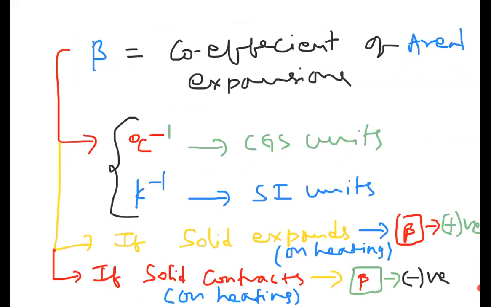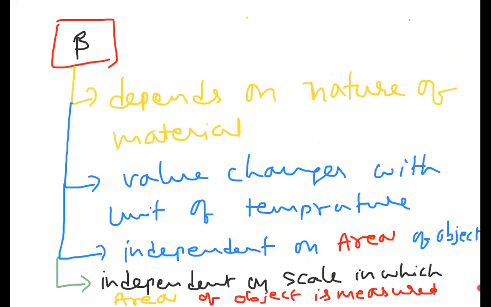When area expands, that means area increases, then beta is positive. If area decreases, then it is negative. So beta depends on what factor? The nature of the material. Every material has its own beta value. Iron has one value, copper has another beta value, like that. The value changes with unit of temperature, and is independent of the area of the object and independent of the scale in which the area of the object is measured. Like that we can write here. I hope you are clear with this now.